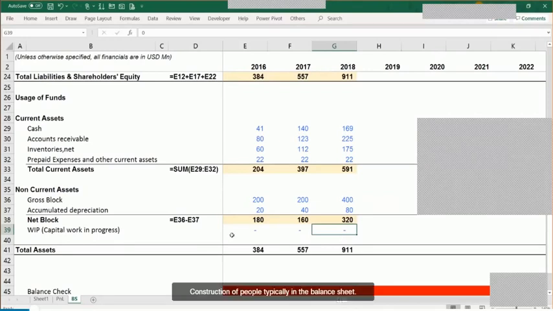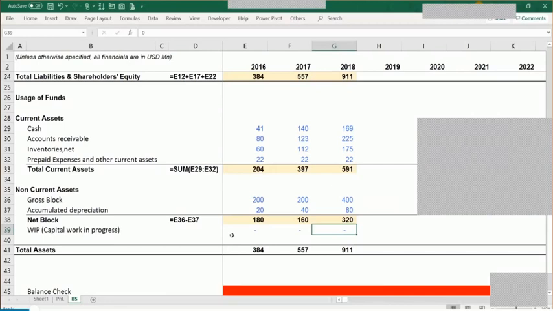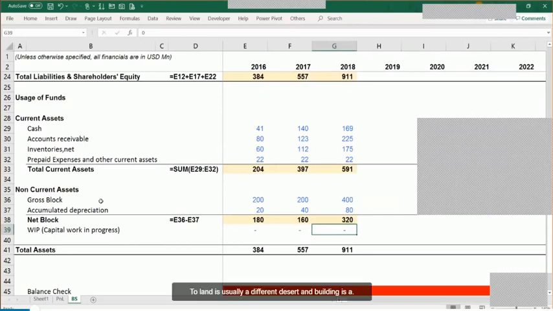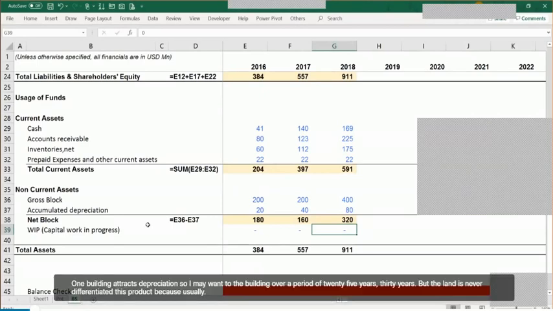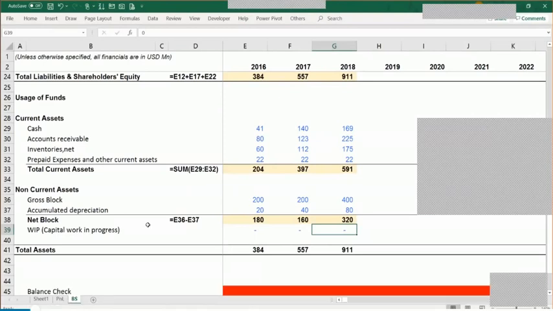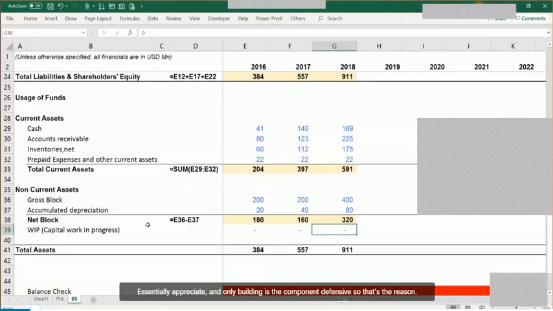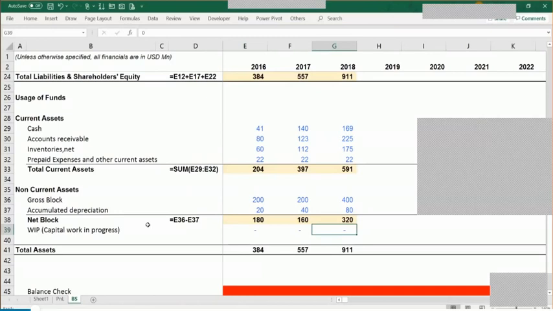No, typically in the balance sheet, land and buildings are shown separately. Land is usually a different asset and building is a different line of asset. The reason for showing it separately is that land does not attract depreciation while building does. I may want to depreciate the building over 25 or 30 years, but land is never depreciated as part of accounting policy, because usually we have seen in the past that it tends to appreciate and only the building tends to depreciate. So that's the reason why we show land and building separately in the balance sheet.